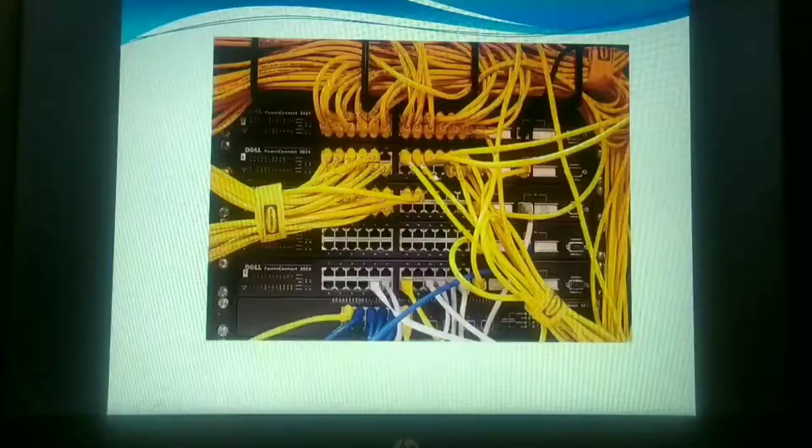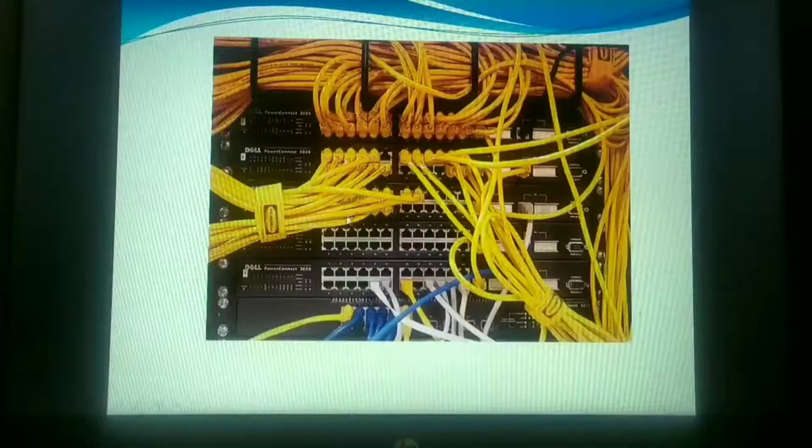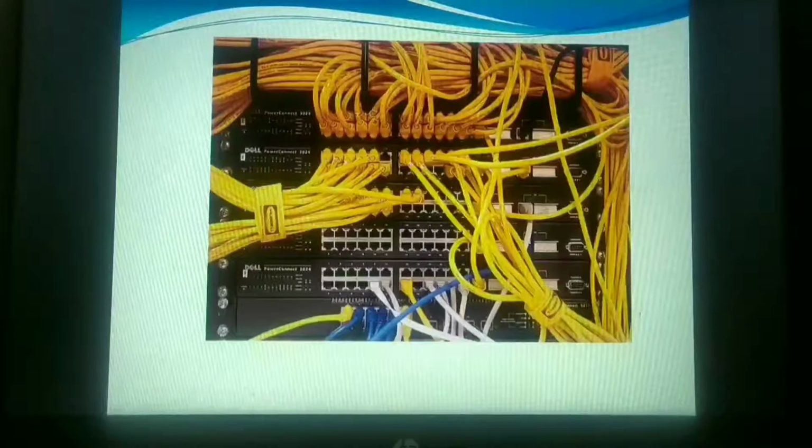In the second switch around 4 are left free, that means 44 connections have been made. Here only around 12, 13, 14 are used. Here many are unused. So many different computers are connected to one network. Can you see that it is a very large network.